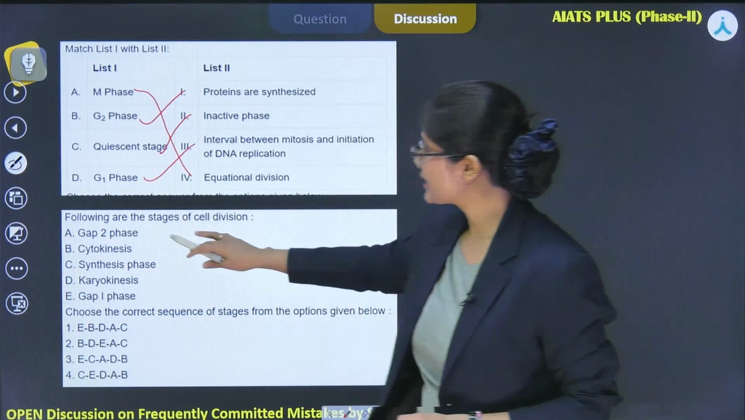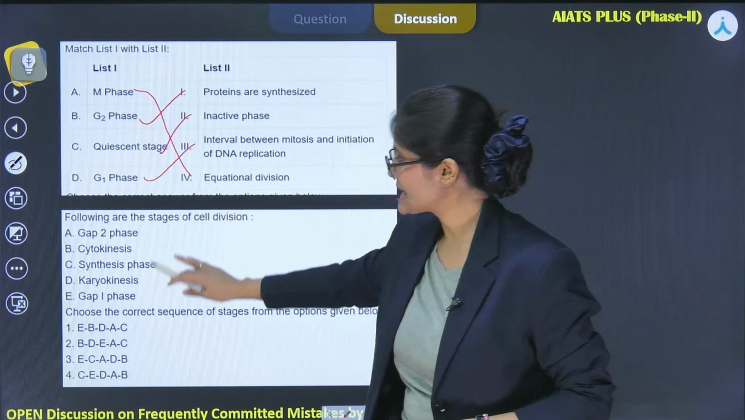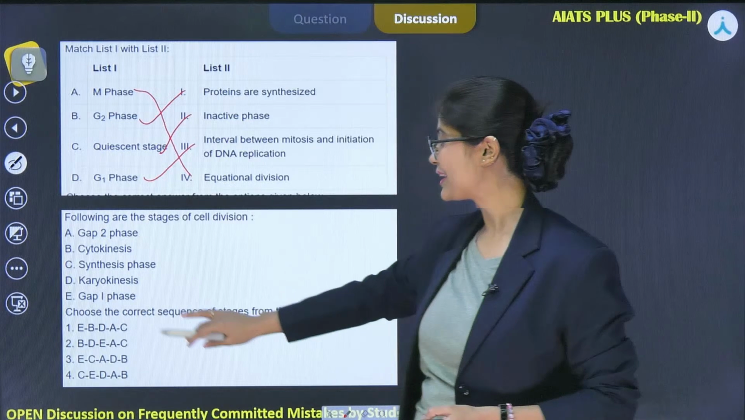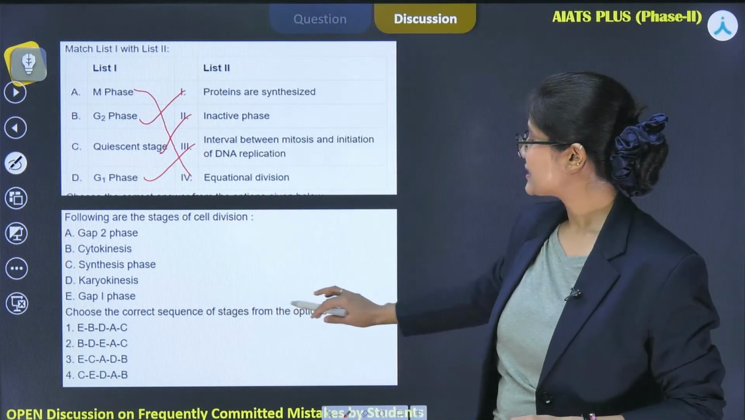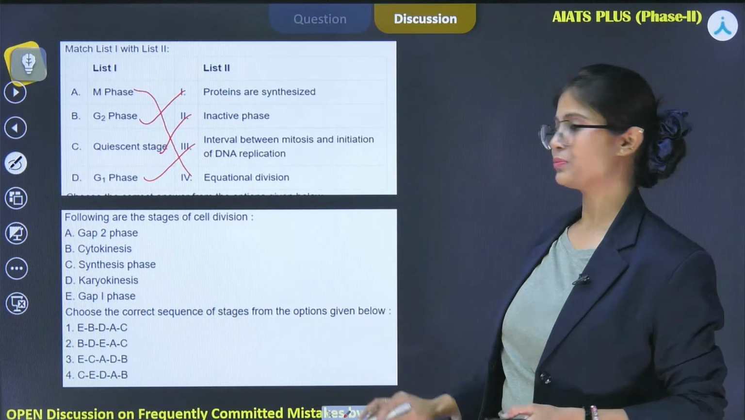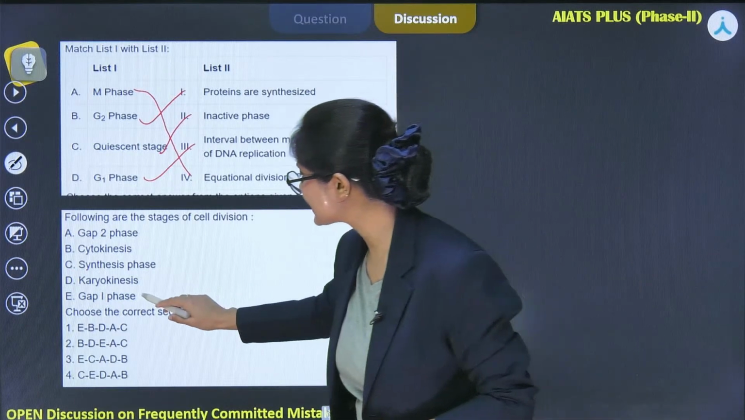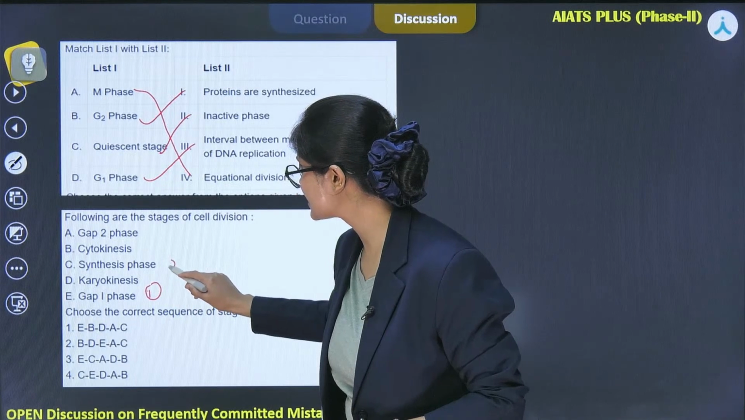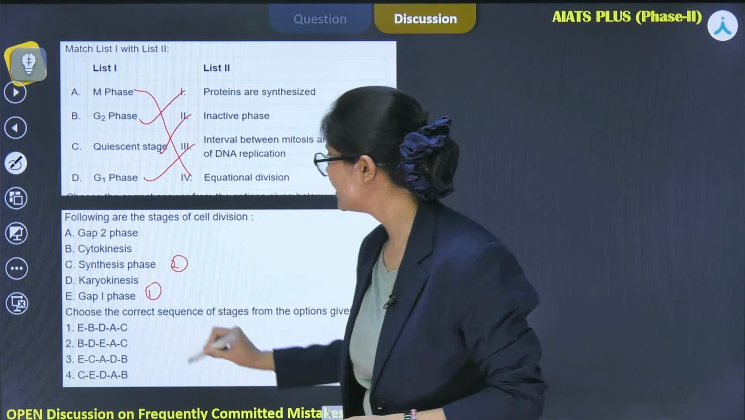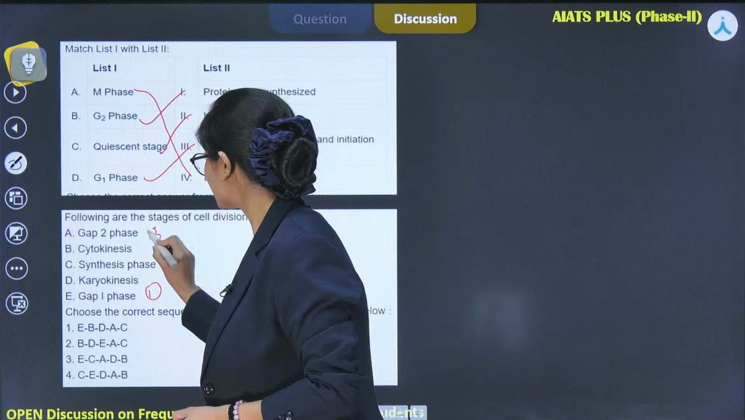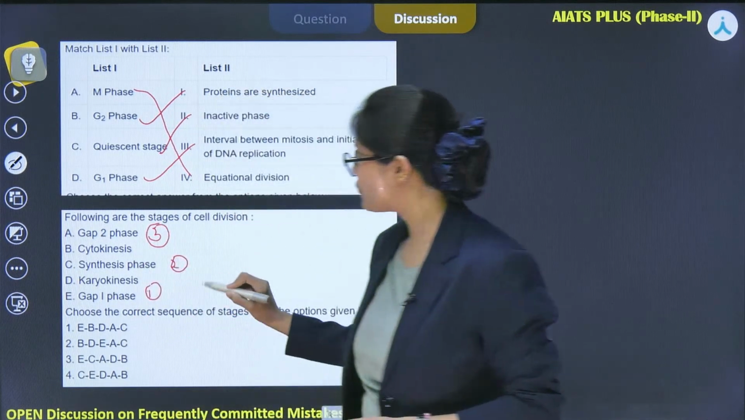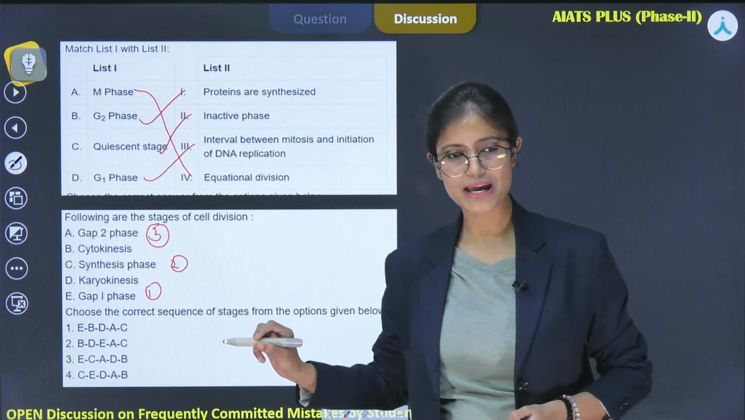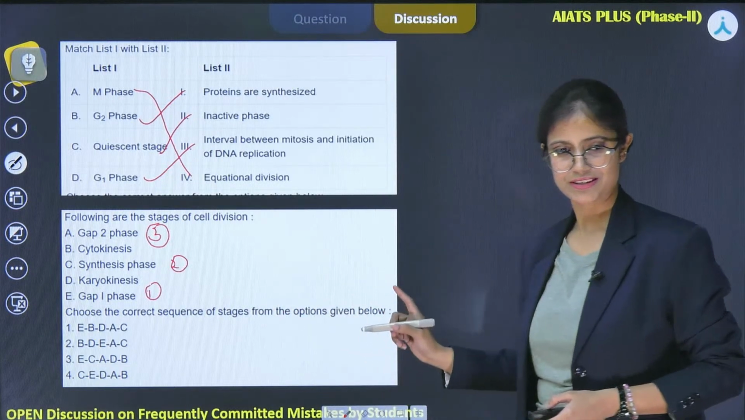Next one is: the following are the stages of cell division. These are the stages which I have told you in the diagram, and we have to choose the correct sequence of stages from the options given below. The first one is gap 1. Next one is synthesis phase or S phase. Third one is gap 2. Fourth one is karyokinesis and cytokinesis.